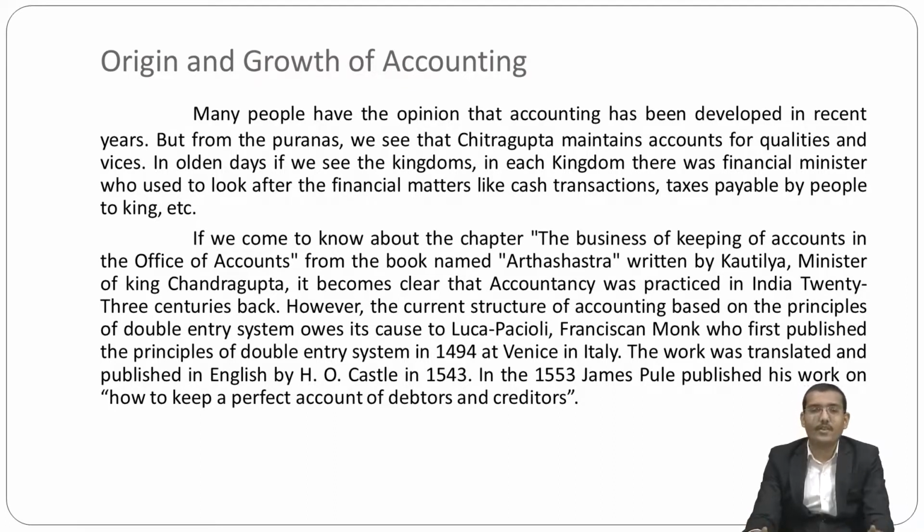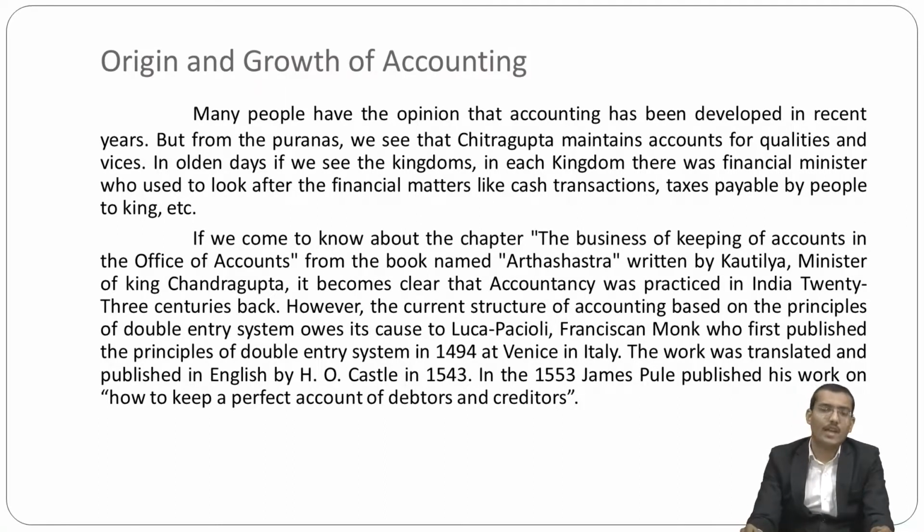However, the current structure of accounting is based on the principles of double entry bookkeeping, or we can say the double entry system, which owes its cause to Luca Pacioli.